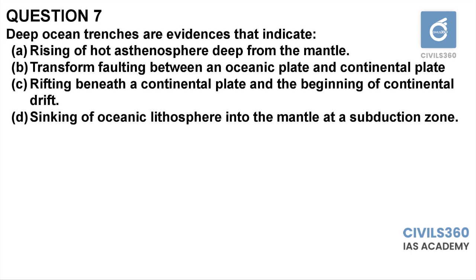mantle does not often happen at the plate boundaries. Rather, it happens from the mantle at a zone which is some kilometers inside the continental crust. It does not happen at the boundary. So deep oceanic trenches are the evidences that indicate sinking of oceanic lithosphere into the mantle at a subduction zone. Option B and option C can be easily eliminated because transform faulting will not result in the formation of deep oceanic trenches. And option C, continental drift, is an outdated concept. We are dealing with plate tectonics. Option B and option C are false.